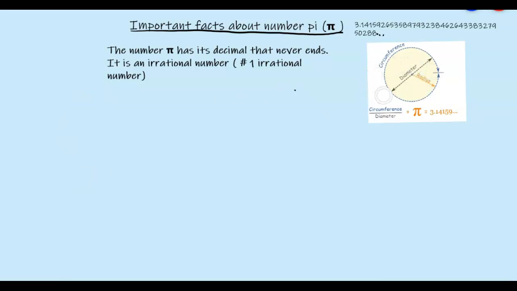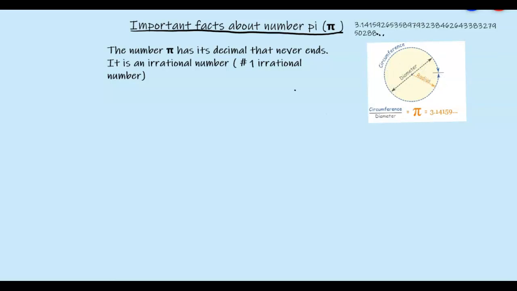In one of my videos, we were able to discover that pi is associated with every circular object. Every circular object has a circumference, a diameter, and a radius.